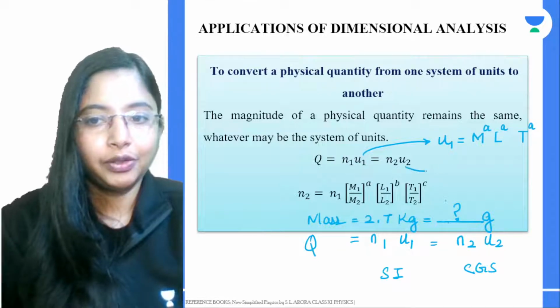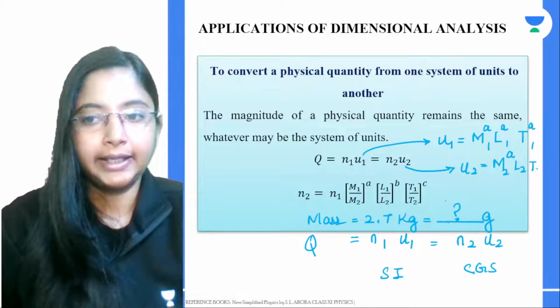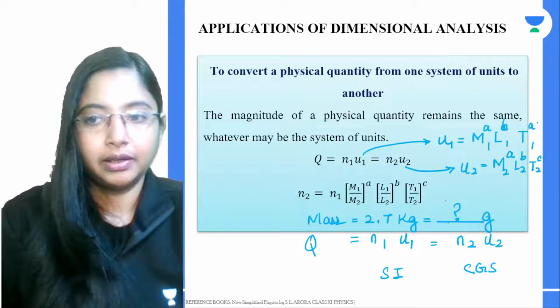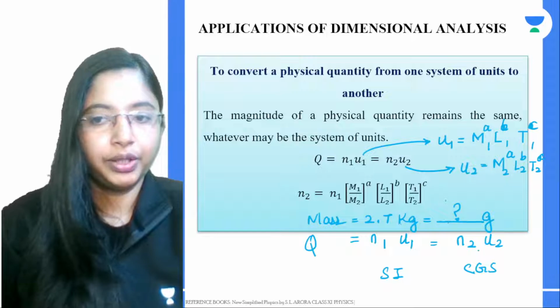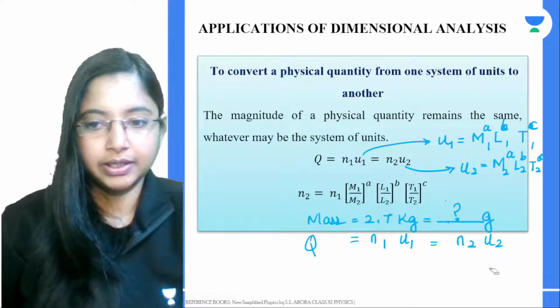And the second system of unit, U2, you can also express in terms of mass, length and time. Now substitute for U1 and U2 in this equation. Let's do the same over here.